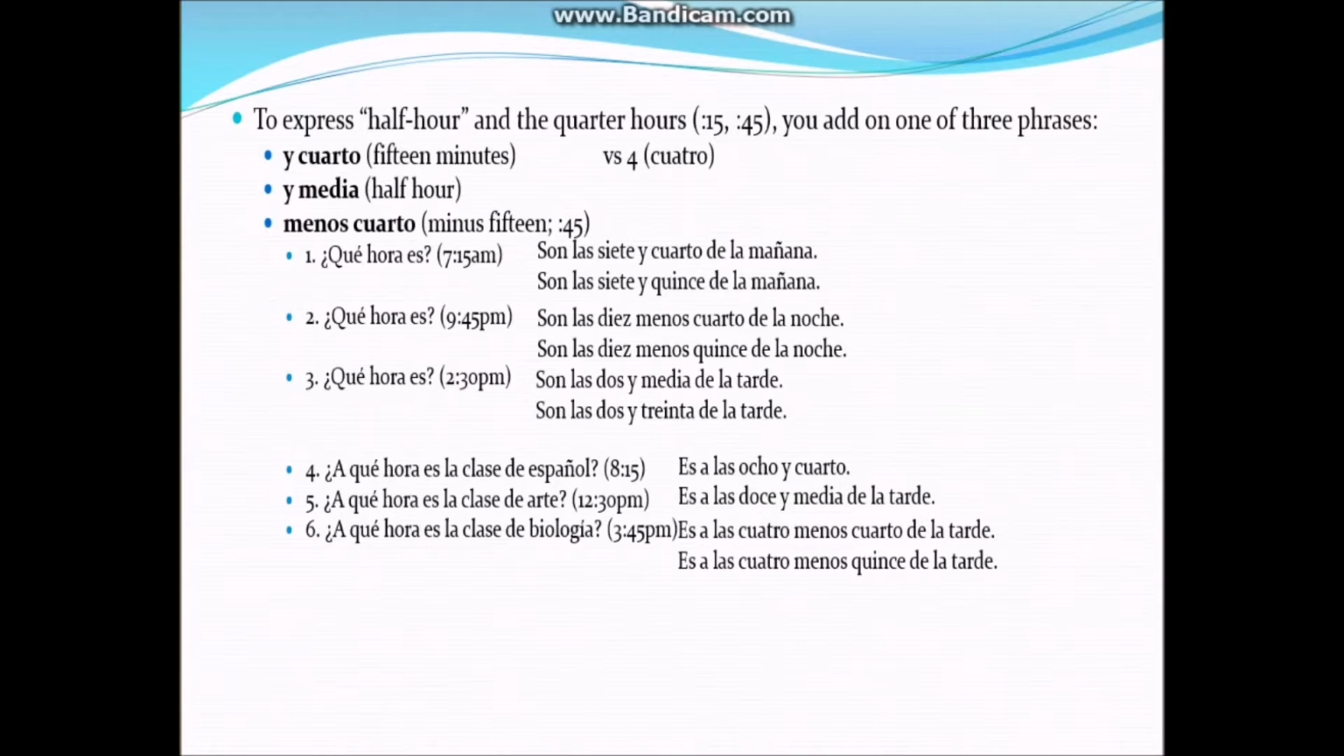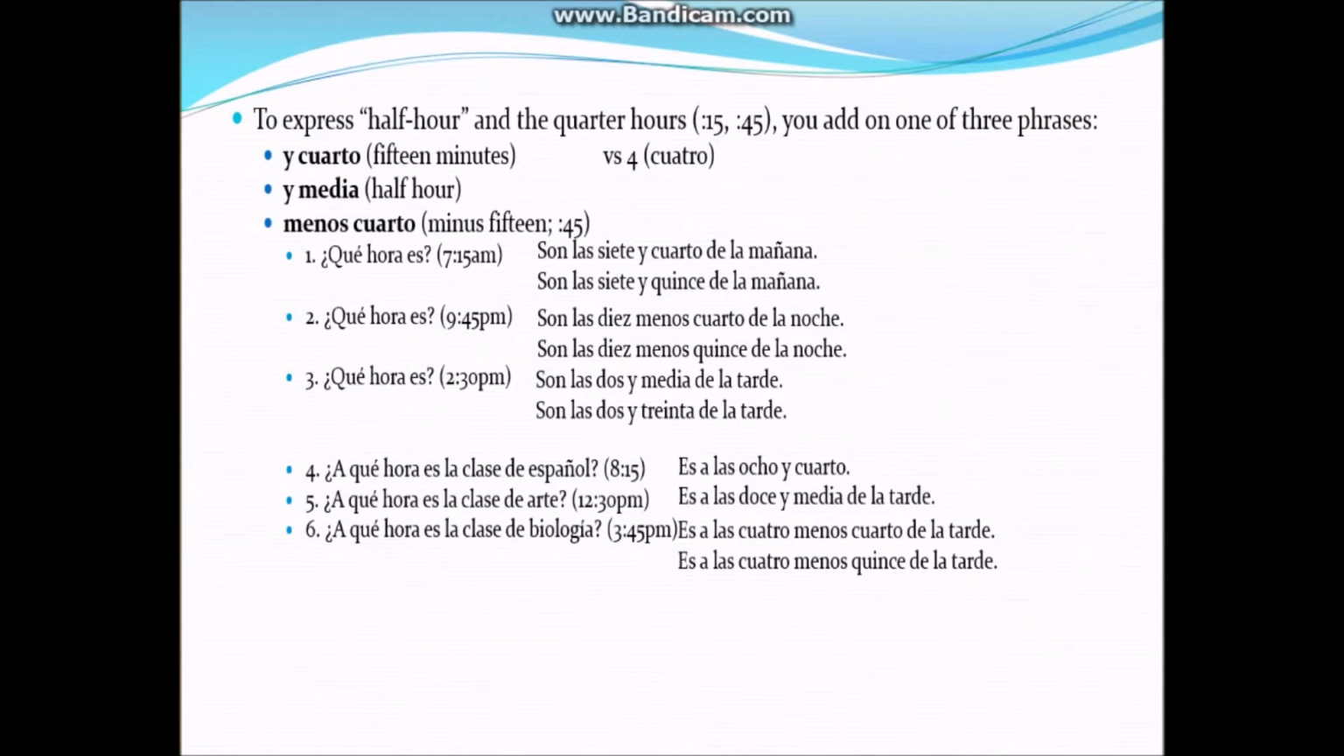So let's look at number 1. ¿Qué hora es? It's 7:15 a.m. So we can express this one of 2 ways. Either we can use son las 7 y cuarto de la mañana and use the 15 as cuarto, the quarter after, or we can use 15. Son las 7:15 de la mañana. We look at number 2.